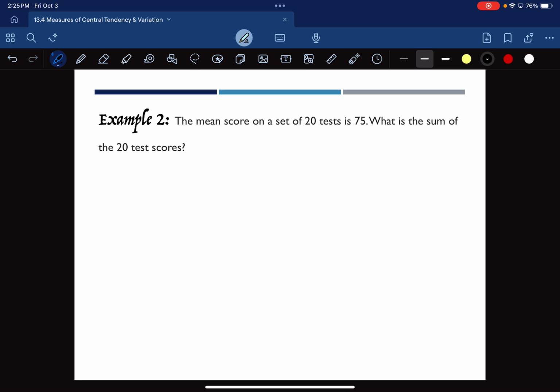So it says the mean score is actually 20 tests at 75. So my mean is found, I'm going to write it down sort of in words. Mean is the total divided by the number of values. Okay. Would you agree that in words, that's what we're doing when we find mean?